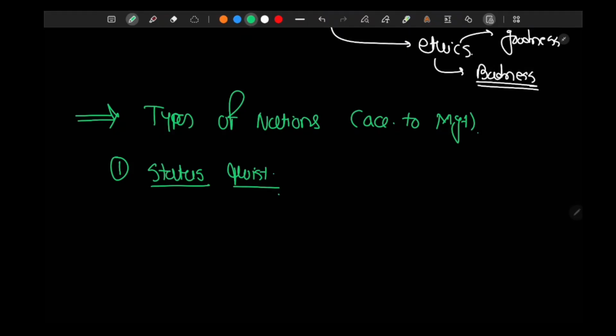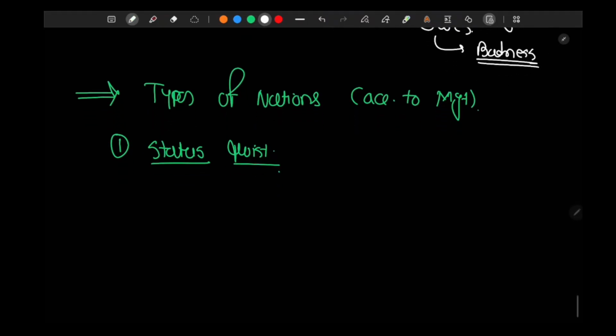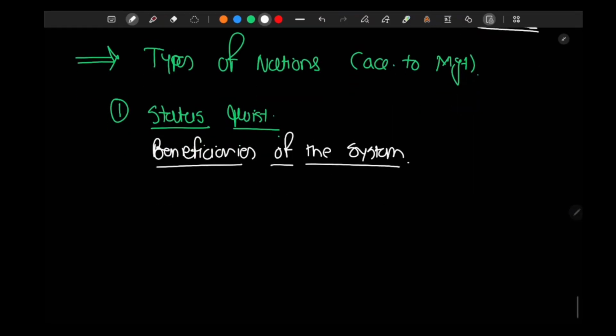Status quoists want to preserve the order. They are beneficiaries of the system. For example, the recent world order is US led. The US led world order benefits the United States, so the United States doesn't want to change the world order. Status quo nations are those who don't want to change the world order.